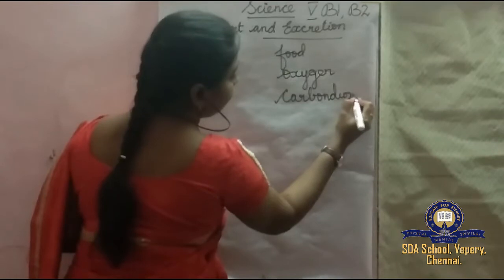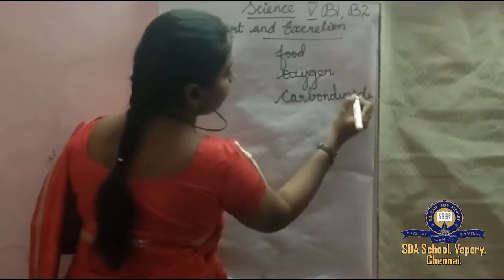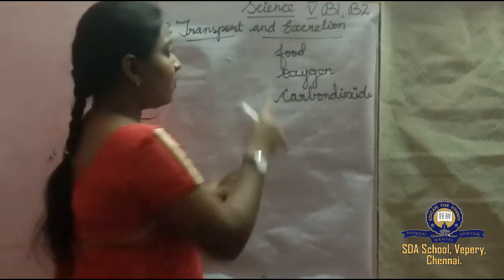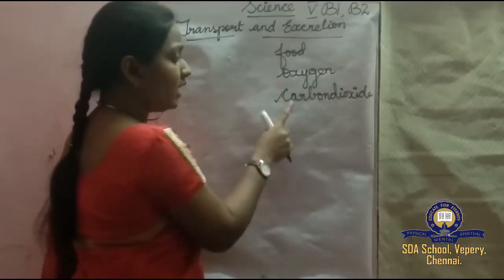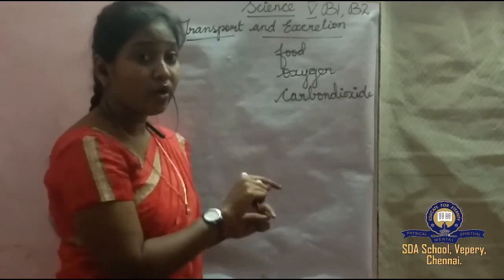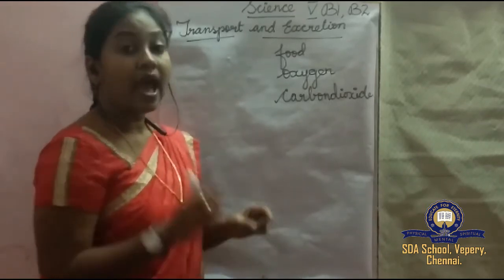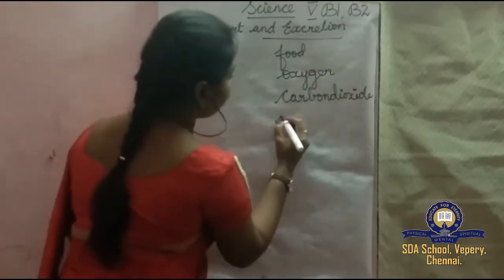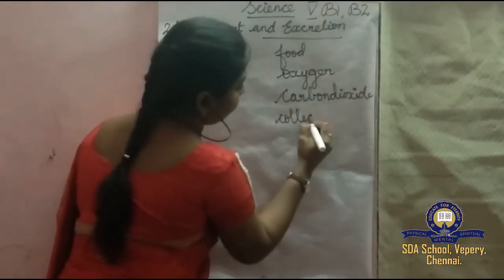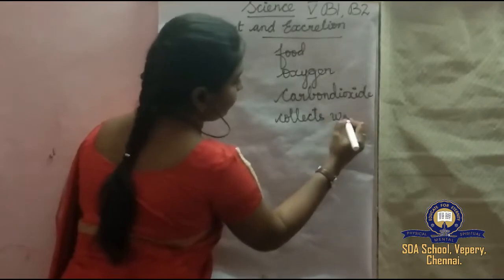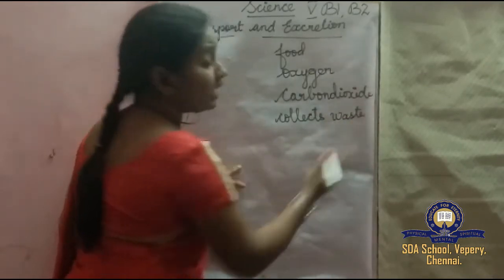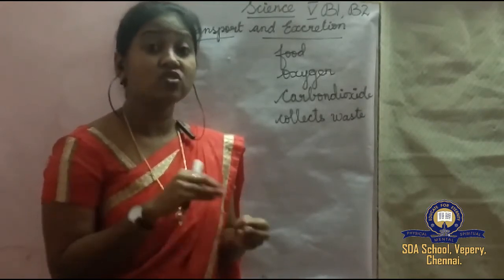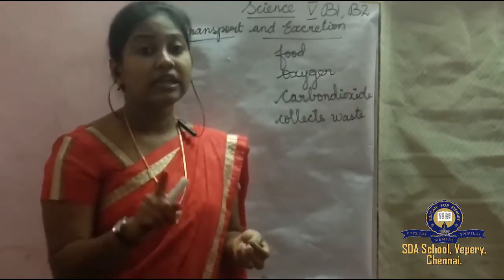The blood carries food, oxygen, carbon dioxide. Okay? First it carries food and oxygen, then it carries carbon dioxide to the lungs, and it also collects waste. So it collects waste from all over your body and carries it to the organs called kidneys.